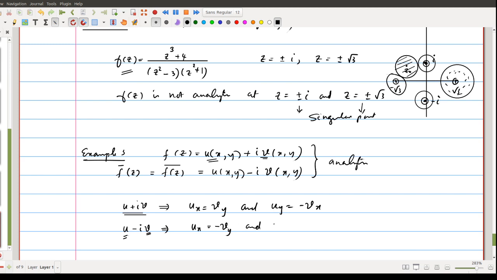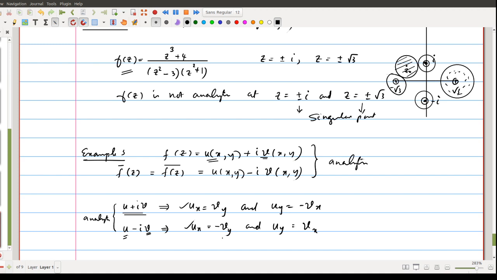Similarly, uy is the same as minus of minus v, that is vx itself. So if you assume these are analytic functions, then using the CR equations for these two functions independently, we will get these four equations. If we consider the first two equations, ux equal to vy and ux equal to minus vy, from this you can say that vy and minus vy are the same.